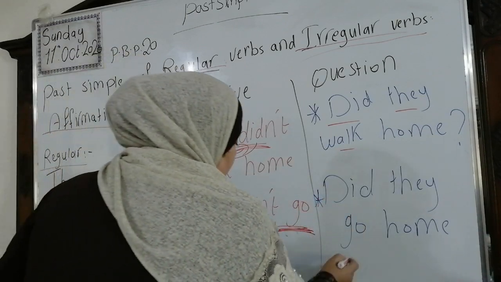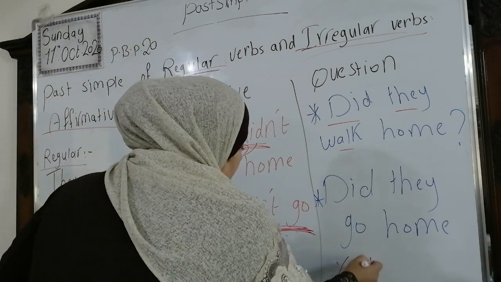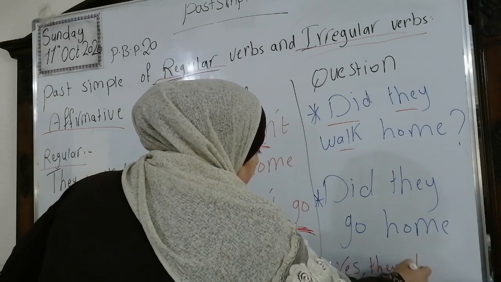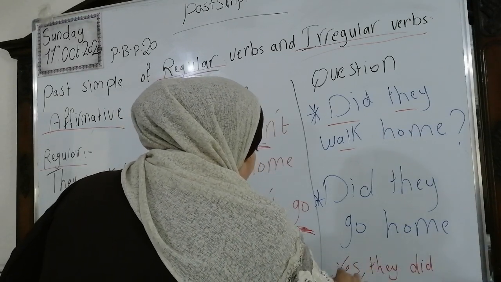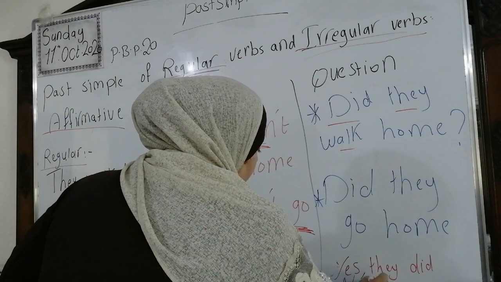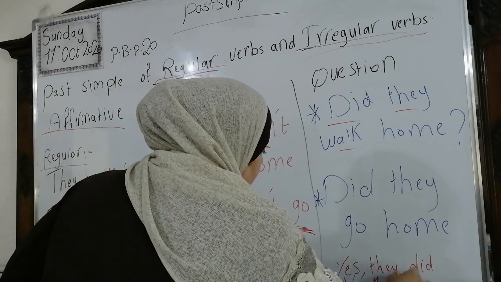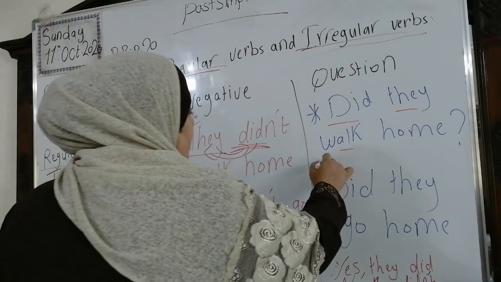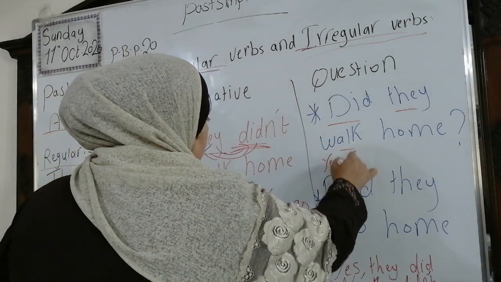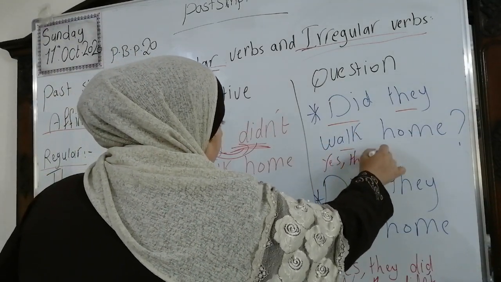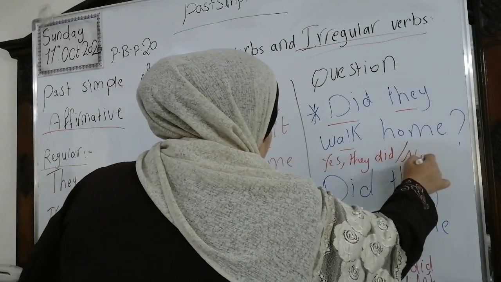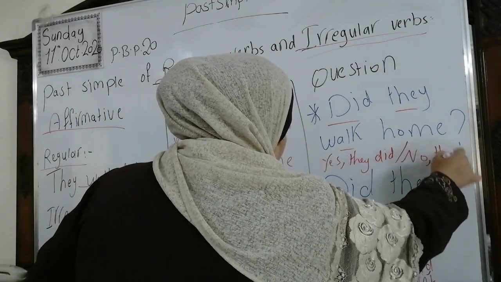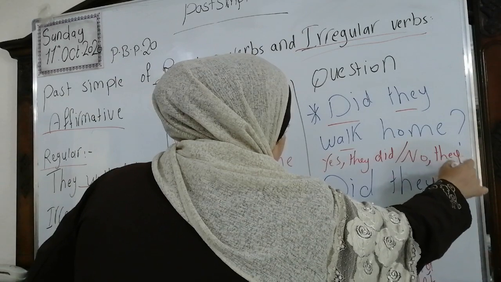Okay. We can say yes, they did. Or no, they didn't. The same here. Did they walk home? Yes, they did. Or no, they didn't.